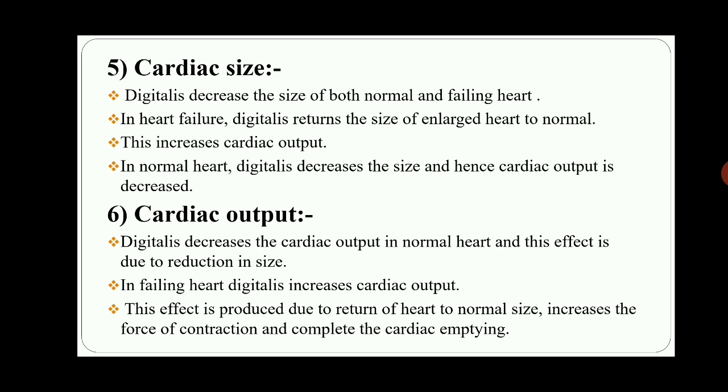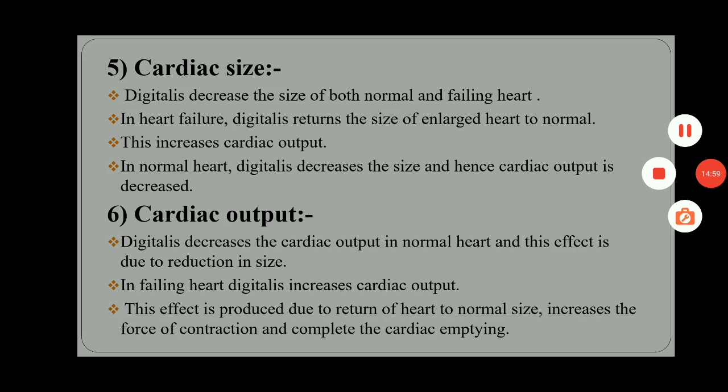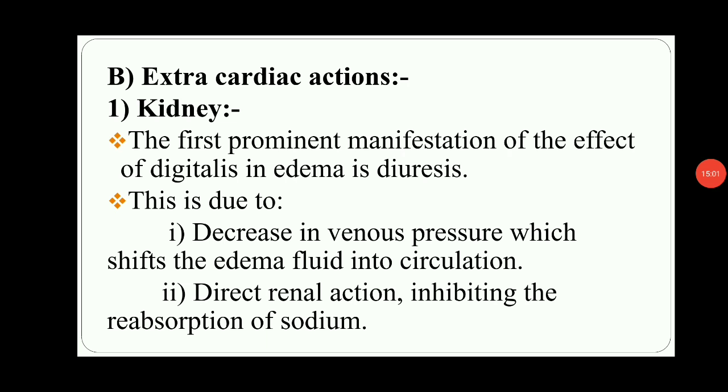Then cardiac output. Digitalis decreases the cardiac output in a normal heart, and this effect is due to reduction in size. In a failing heart, digitalis increases the cardiac output, and this effect is produced due to return of the heart to normal size, increased force of contraction and complete cardiac emptying. This is all about the pharmacological action of digitalis on the heart.